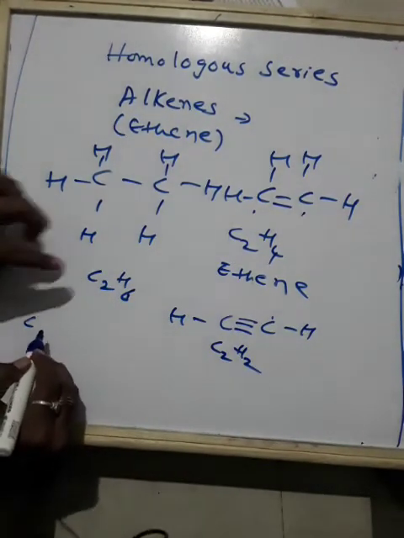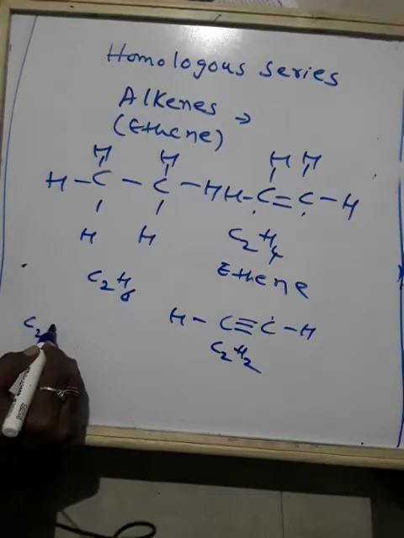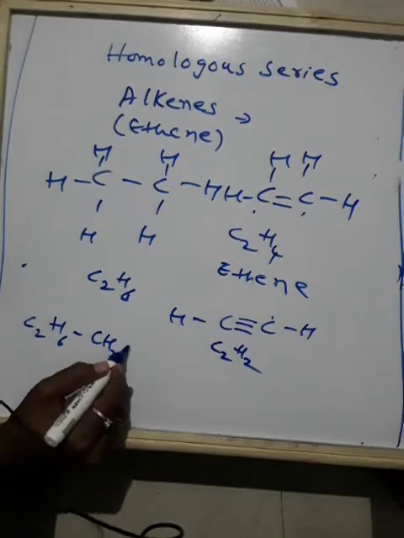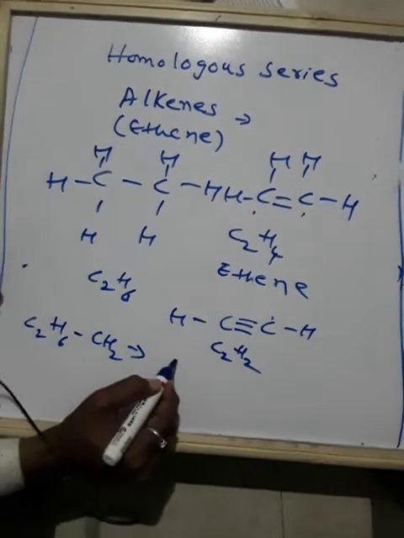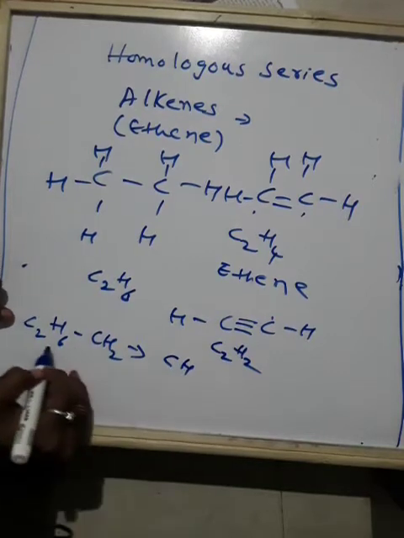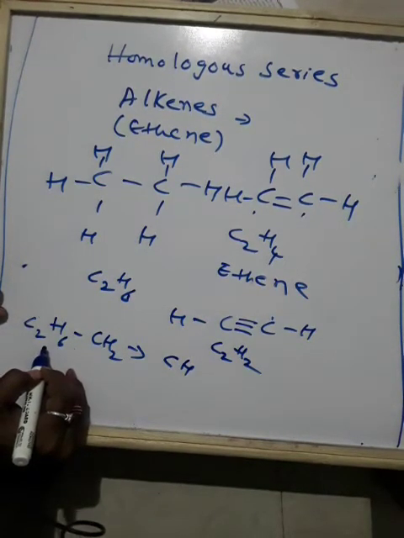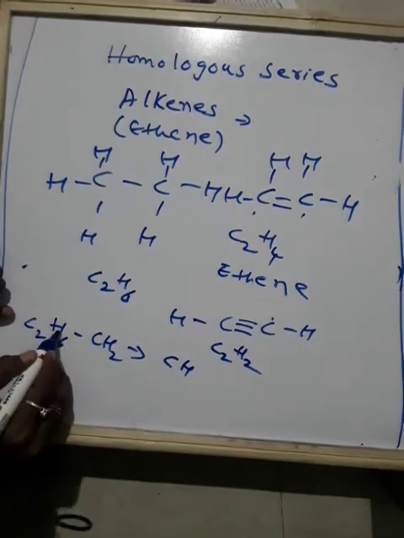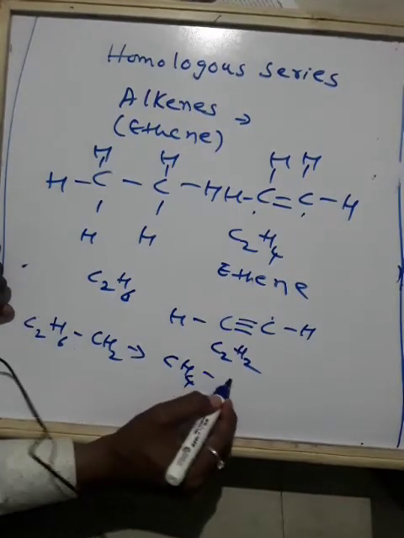Now you go on subtracting. First we start from here. C2H6 minus C2H4, how much do you get here? C as it is, 6 minus 4 gives H2.